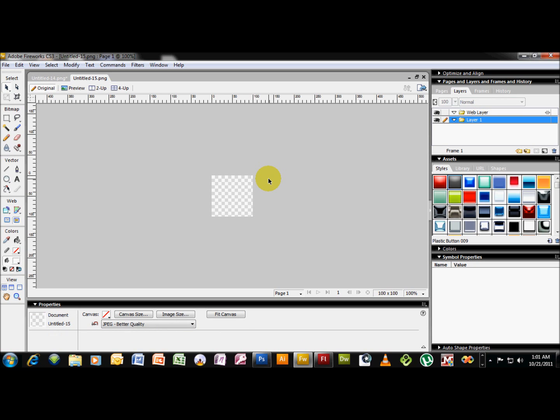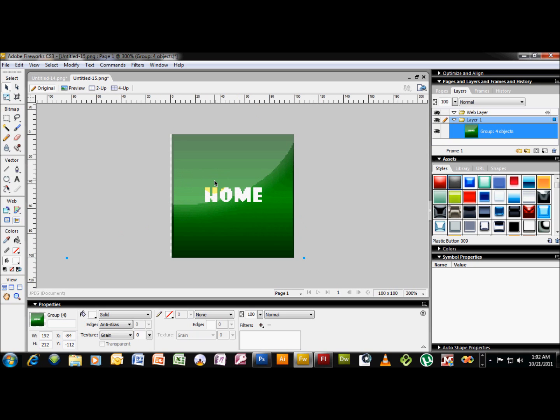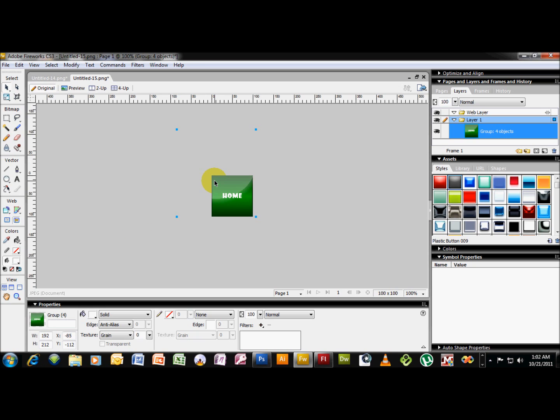Now we're just going to hit Control V to paste this work into here, and just center it, and voila, there you go. There's one of the buttons that you'd find on createlab.com, one of the little quick launch buttons.